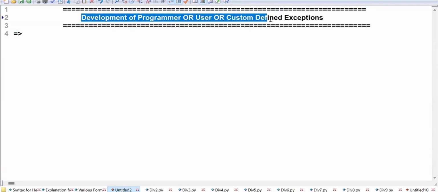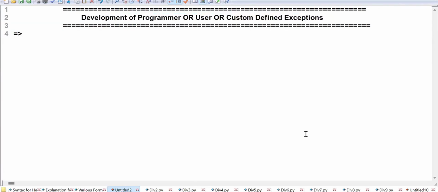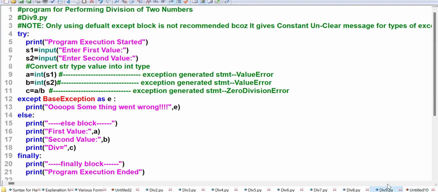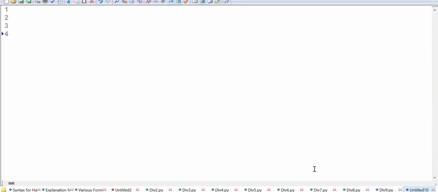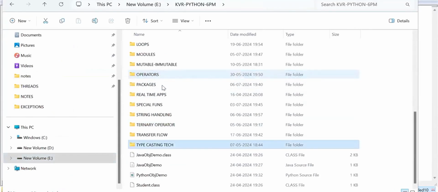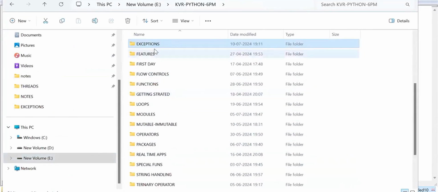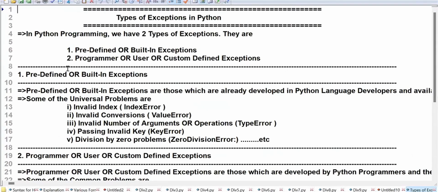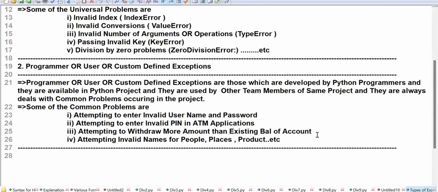Now, the development of programmer-defined or user-defined exceptions. Try to watch carefully now, students. Here I'm going to enter into programmer-defined exceptions. I'll take the types of exceptions in Python. Programmer-defined exceptions, I already gave you here.